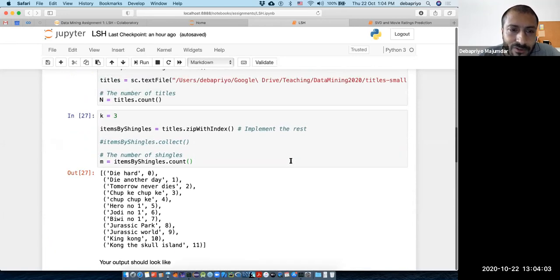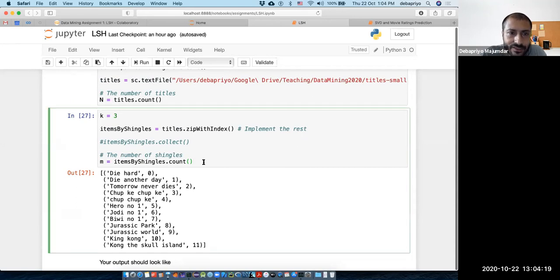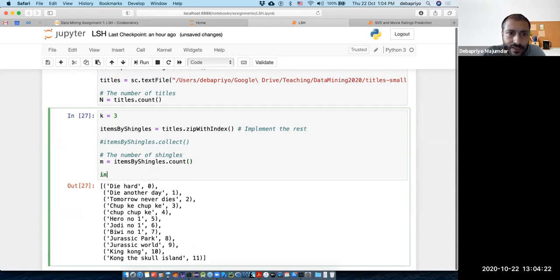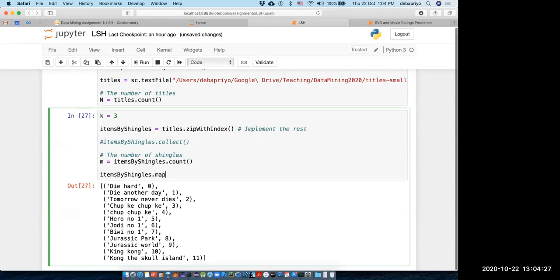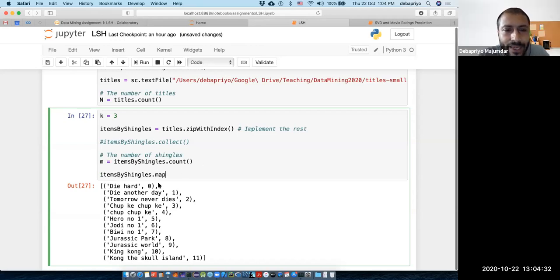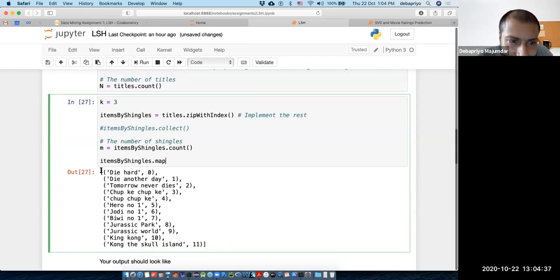Now just look at one thing. Titles.zip with index gives you already kind of key value pairs, and you have to apply map on top of it. So when you apply map on top of it, what you can do is the following. Sir, in this output, what are the values? It's like a key and value, right? So it's like a pair of things already, right? So it's a list where every element is a pair, right?